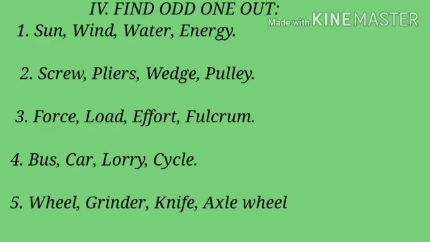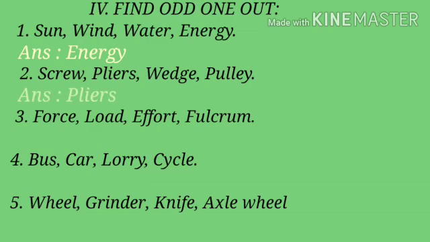Find the odd one out. First one: sun, wind, water, energy. Among these, energy will not be in this group because the remaining three are renewable resources. To mention these words alone, we are using energy. So, energy will not be in the group. Answer, energy. Second one: screw, pliers, wedge, pulley.